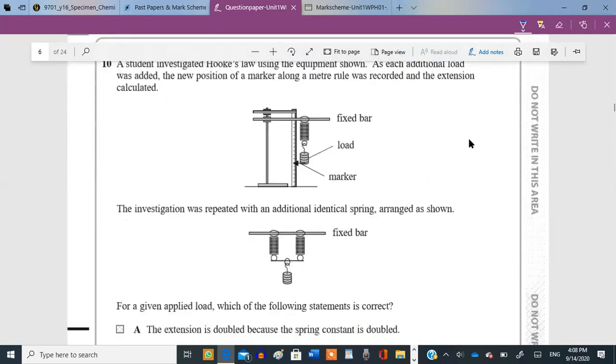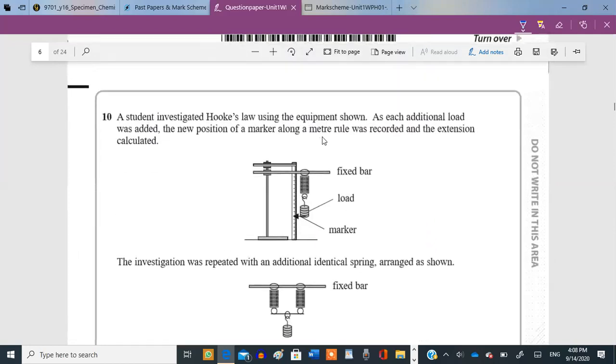A student investigated Hooke's law using the equipment shown. As each additional load was added, the new position of a marker along a meter rule was recorded and the extension calculated. Okay, loads are being added and then the extension is calculated. The investigation was repeated with an additional identical spring. Identical is the key term, arranged as shown over here.